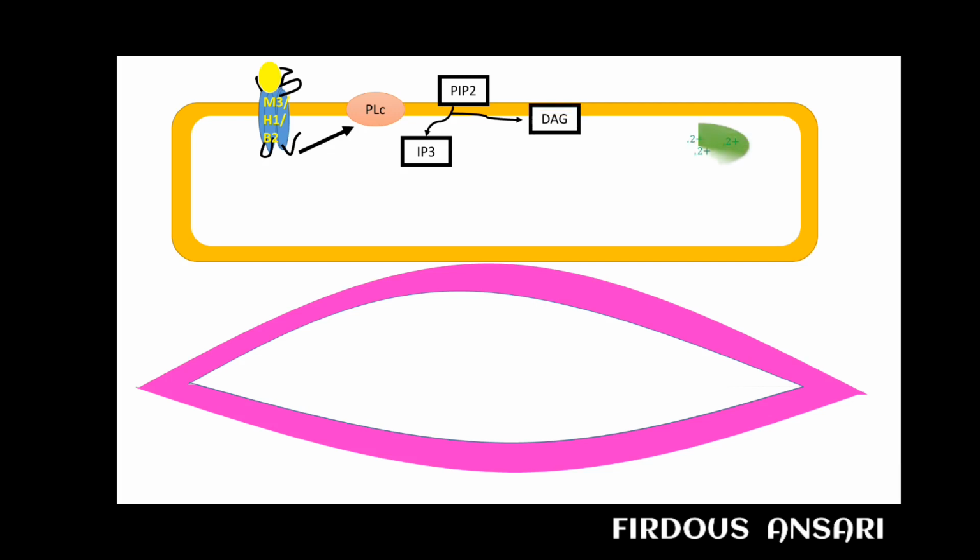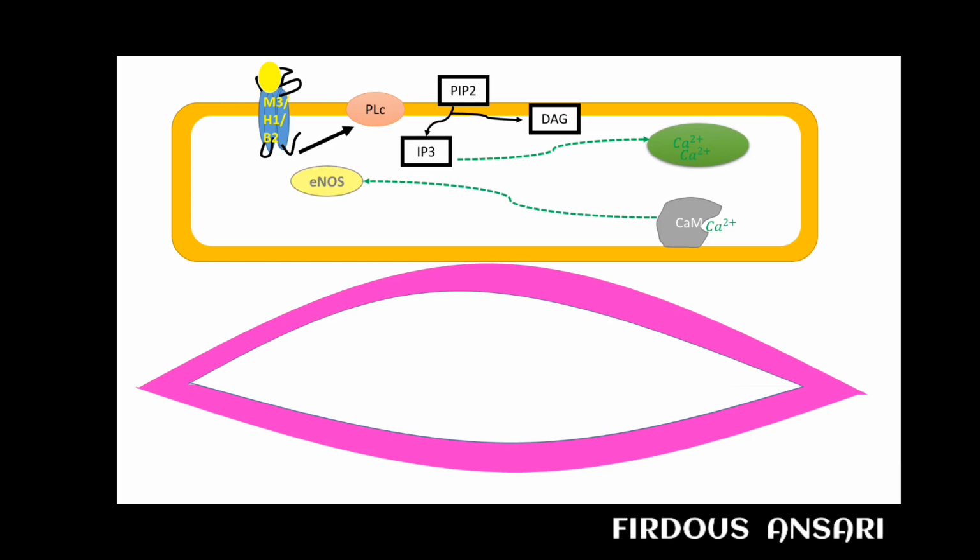In the endothelial cells, there is the endoplasmic reticulum, which is a storage house for calcium, and this IP3 will cause release of calcium ion from the endoplasmic reticulum. This released calcium will bind with its friend, calmodulin, to form a complex, the calcium-calmodulin complex, and this complex will cause activation of endothelial nitric oxide synthase. Obviously, since it is endothelial cells, here you can find eNOS only, and this eNOS will do its work of synthesizing nitric oxide, that is, it will convert arginine into nitric oxide.